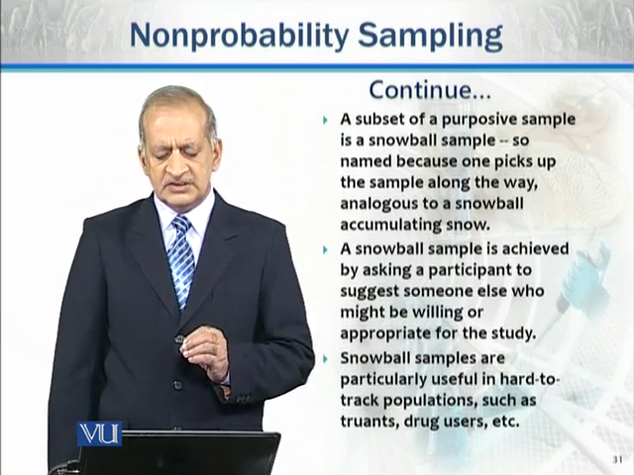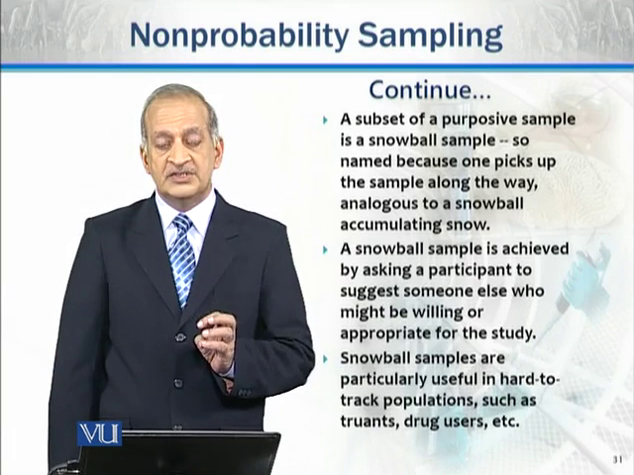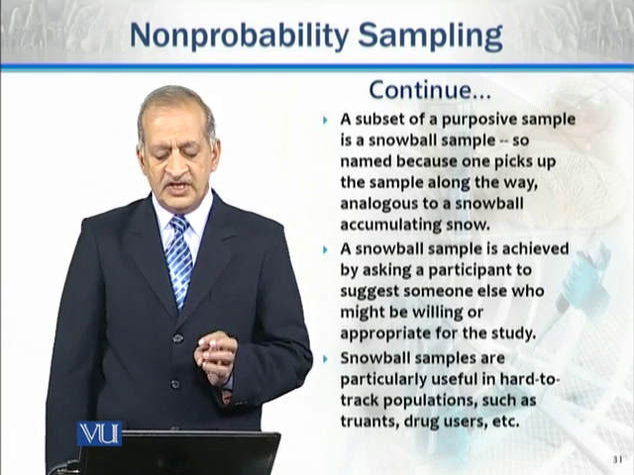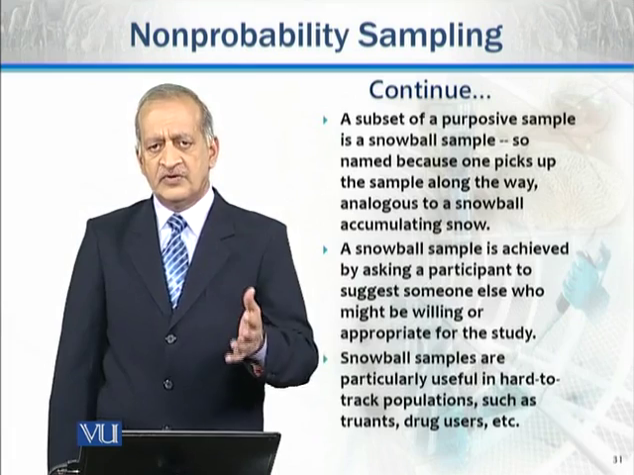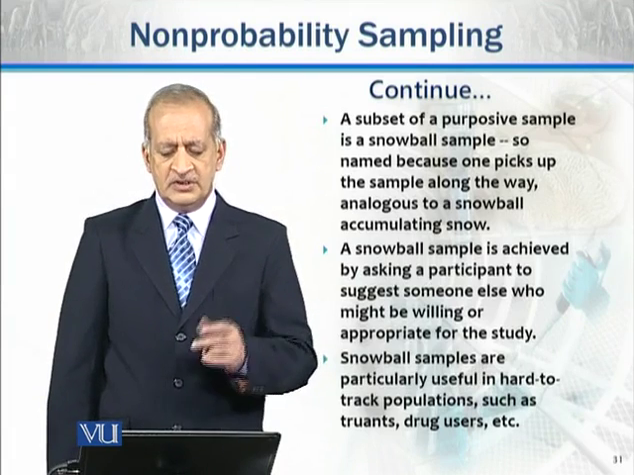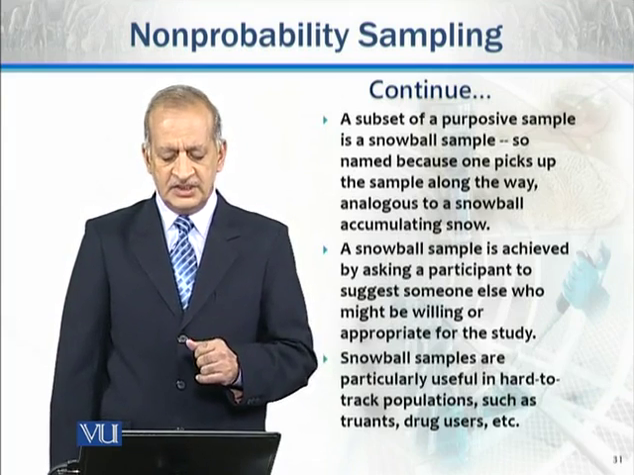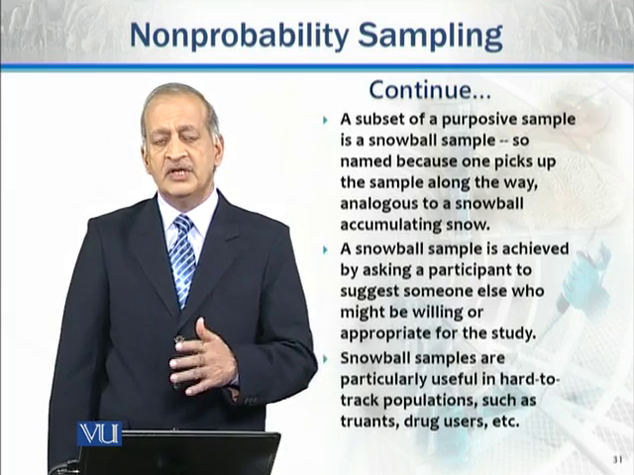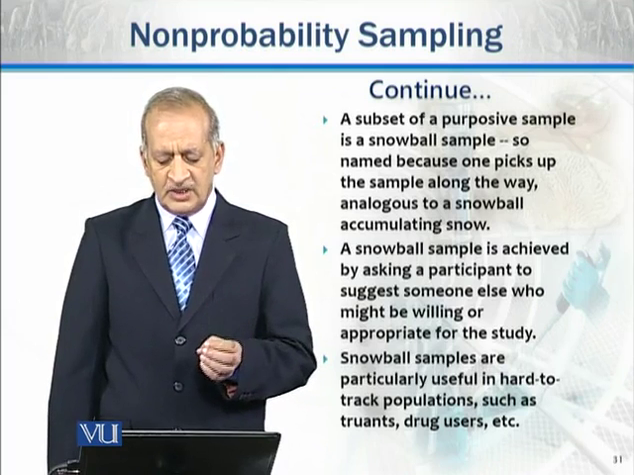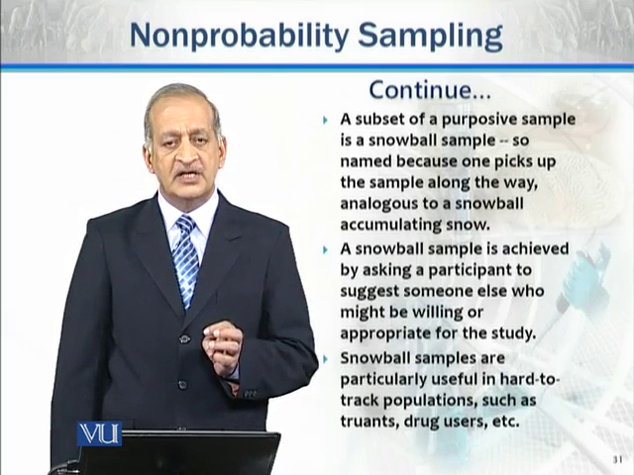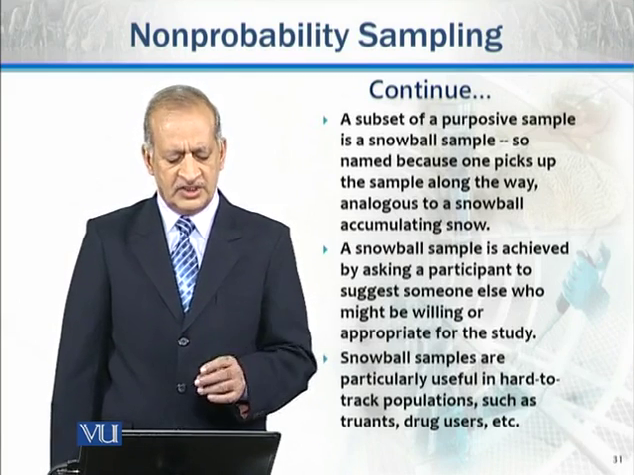A snowball sample is achieved by asking a participant to suggest someone else who might be willing or appropriate for the study. So during sampling, one may ask for the next sample from the present one, and in this way sampling increases. The information which we may get increases as the snowball rolls down and its size increases. In this way the data obtained also increases. Snowball samples are particularly useful in hard to track populations which are difficult to sample, for example drug users, taunts or others.